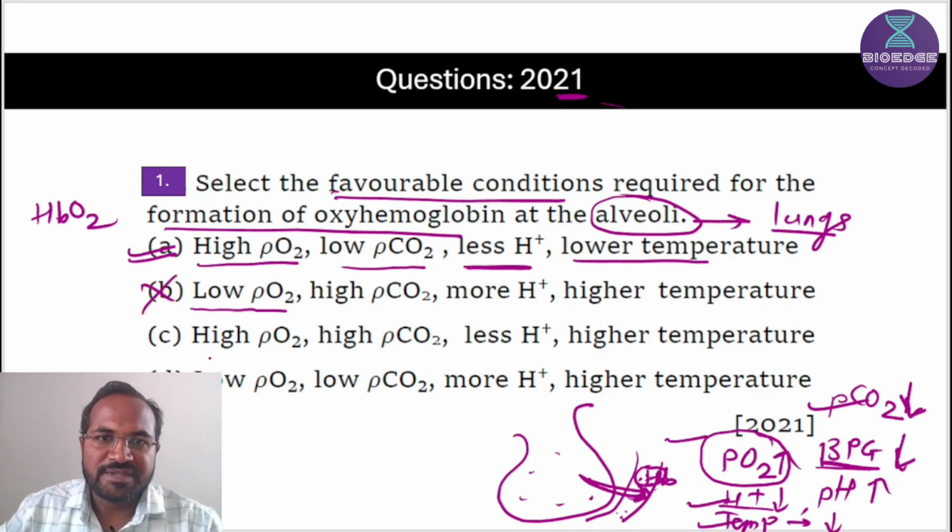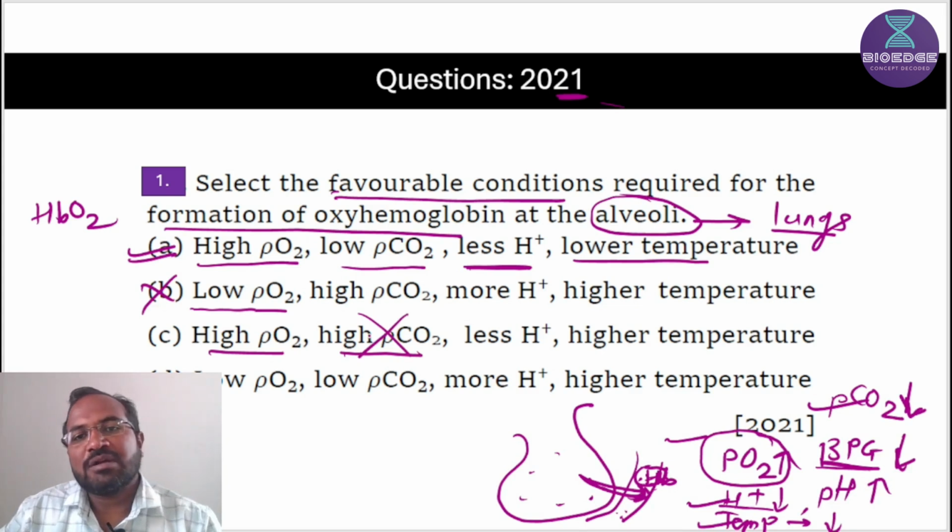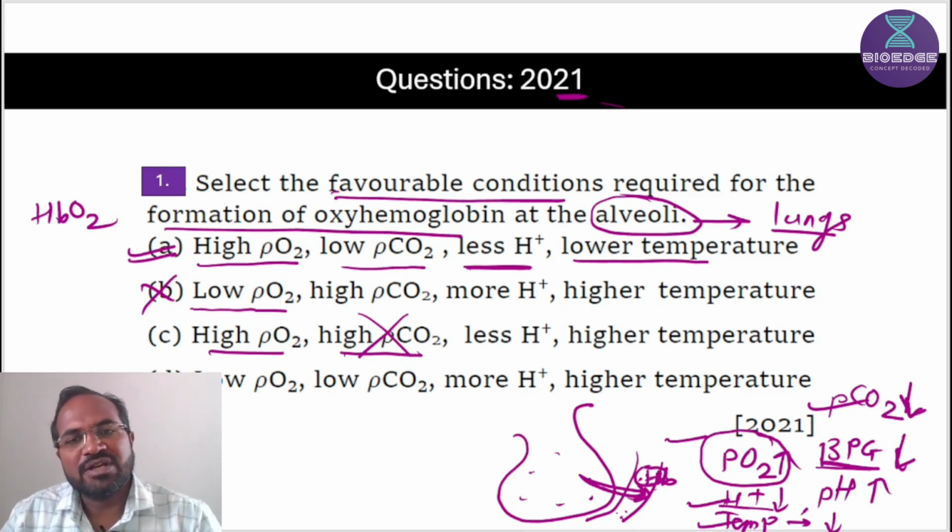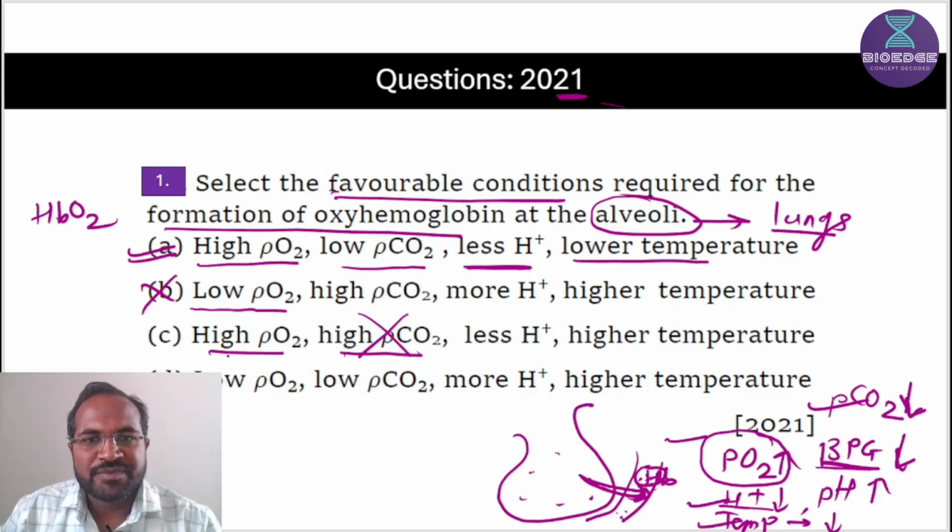Next option: high PO2, correct, but high PCO2, no. Partial pressure of carbon dioxide is low at the lungs level because carbon dioxide is produced at the tissue level, and where production takes place there is high concentration. So this option is also wrong. Then low PO2 is not correct at the lungs level. That's why the first option is the correct option.